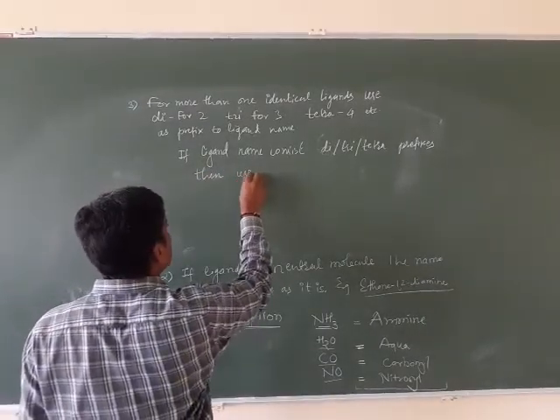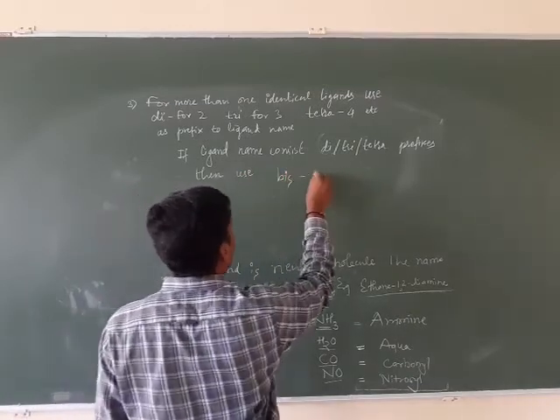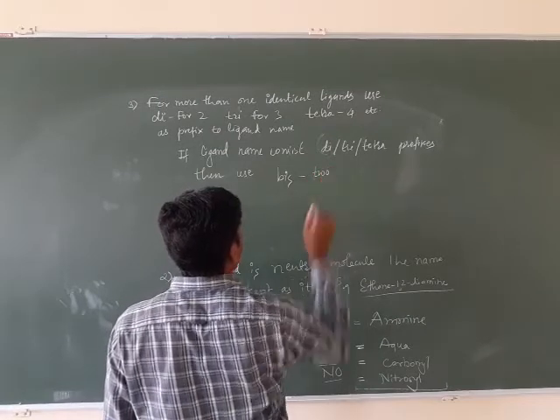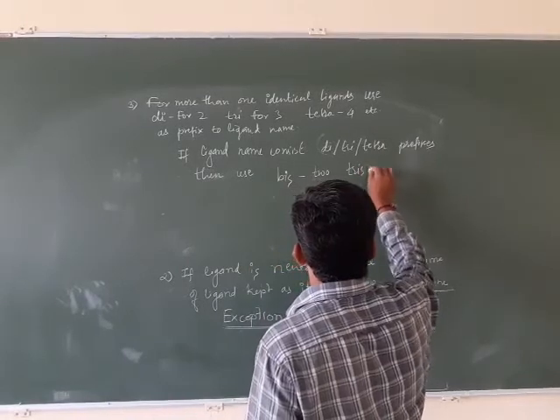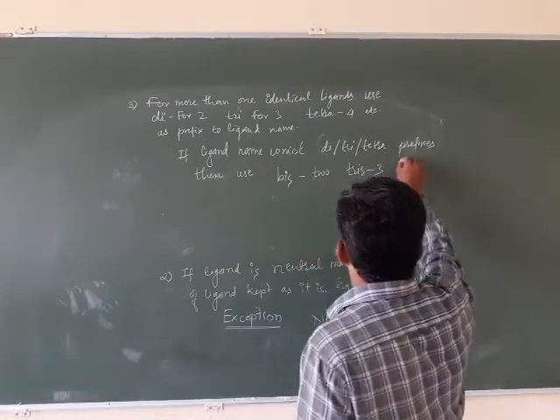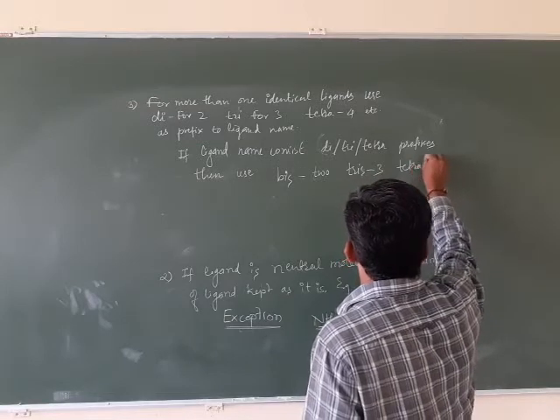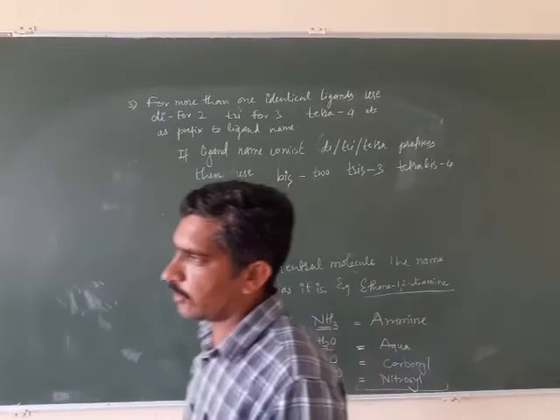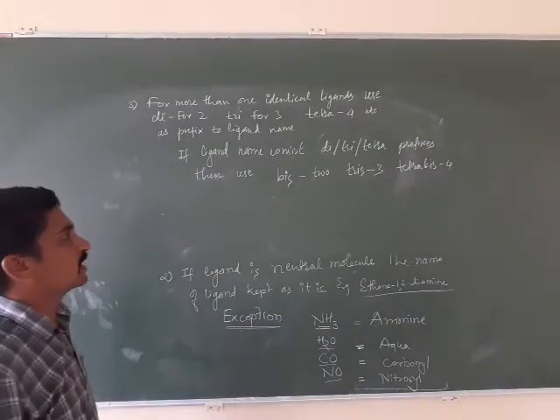use bis for 2, tris for 3, and tetrakis is for 4, pentakis is for 5, hexakis is for 6, heptakis is for 7.